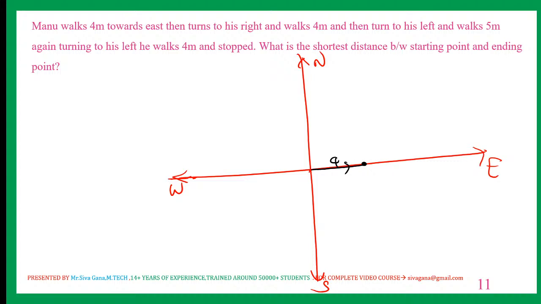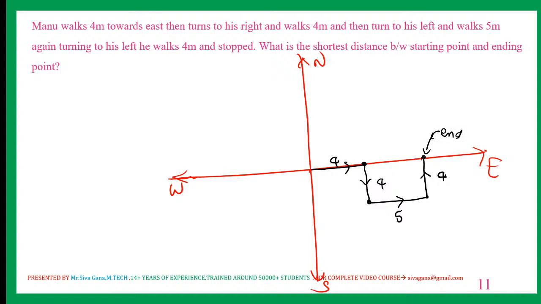And then turns right. East facing right is nothing but bottom, and walks 4. Now the person is here. And then turns to the left. South facing left. This is 5 meters. And again turning to the left. East facing left means top. How much? 4. This is 4. So this is the end. Stopped.